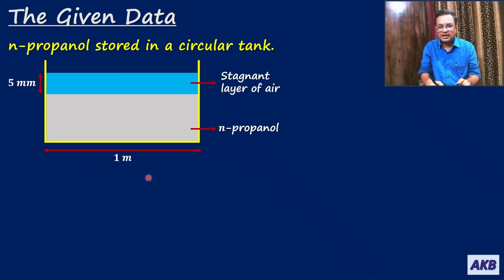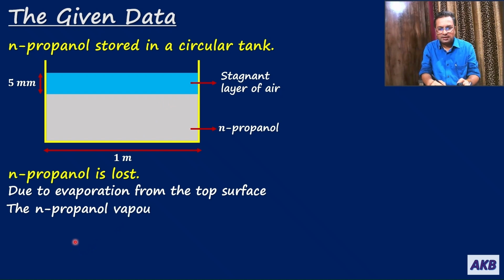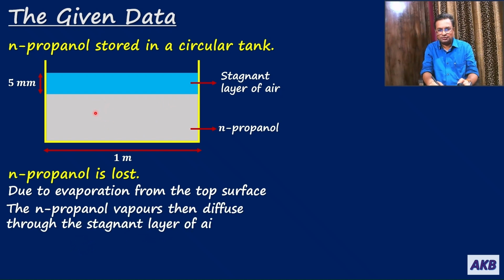The diameter of the tank is given to us, it is 1 meter. N propanol is lost because it is kept open to atmosphere. So how is it lost? N-propanol is lost due to evaporation from the top surface. So it will be evaporating from the top surface, and then in this way it will be lost. The N-propanol vapors then diffuse through air, through the stagnant layer of air, as I said.